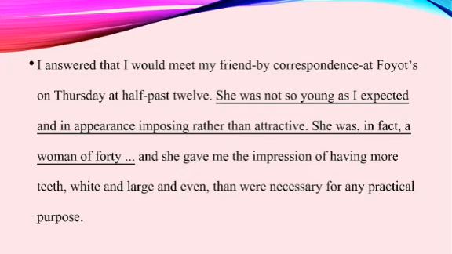The writer was expecting a younger woman, and in appearance she was imposing rather than attractive. For him, the lady wasn't even attractive. She was, in fact, a woman of 40. She was really older than him, so he was very disappointed. Not only that, he also pointed out some negative sides of that lady on their first meeting.